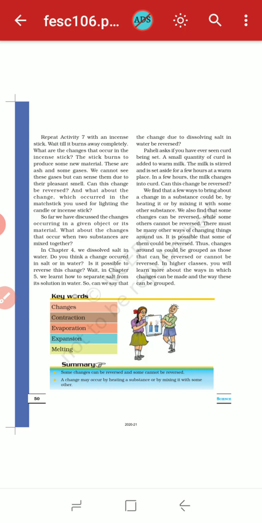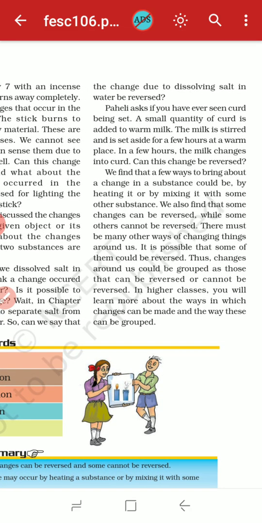Okay, so we find that a few ways to bring about a change in a substance could be by heating it or by mixing it with some other substances. We also find that some changes can be reversed while some others cannot be reversed, that is irreversible changes. There must be many other ways of changing things around us.